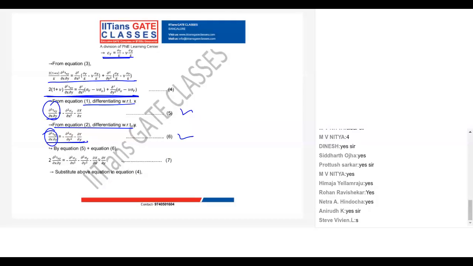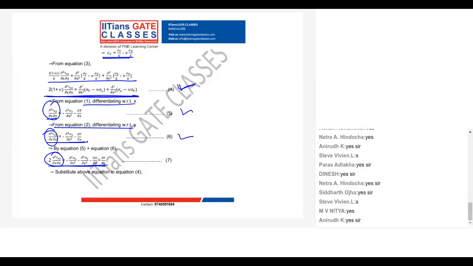Is it clear? You can see I added equation 5 and 6, you'll get this. Now this 2 ∂²τxy/∂x∂y, substitute in equation 4.